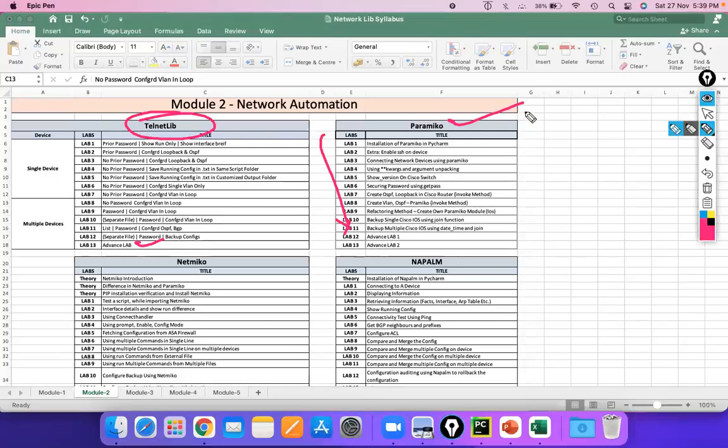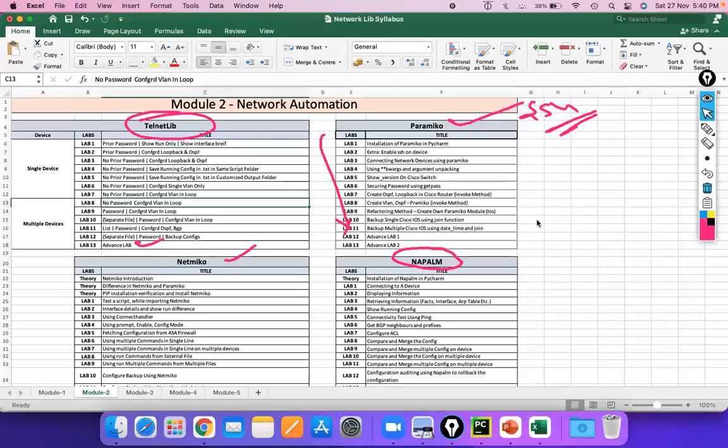Paramiko is what we use if you want to deal with SSH. Netmiko is the same, but Netmiko is much faster than Paramiko. We will clear up the difference when we start both of these libraries. NAPALM is an advanced one, guys. Right now I can say that as network developers we are using NAPALM in our day-to-day life, and a few network devices are going to use NAPALM. Let's move ahead.